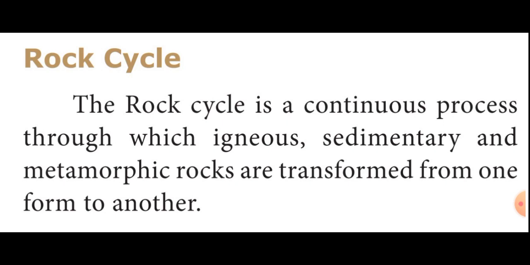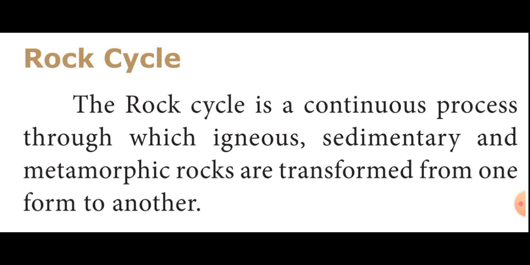That means the rock cycle is a continuous process through which igneous, sedimentary and metamorphic rocks are transformed from one to another. The igneous rock, sedimentary rock and metamorphic rock are transformed from one rock to another rock. That is called the rock cycle. Can you understand, students? The remaining topic we will discuss in the next class.